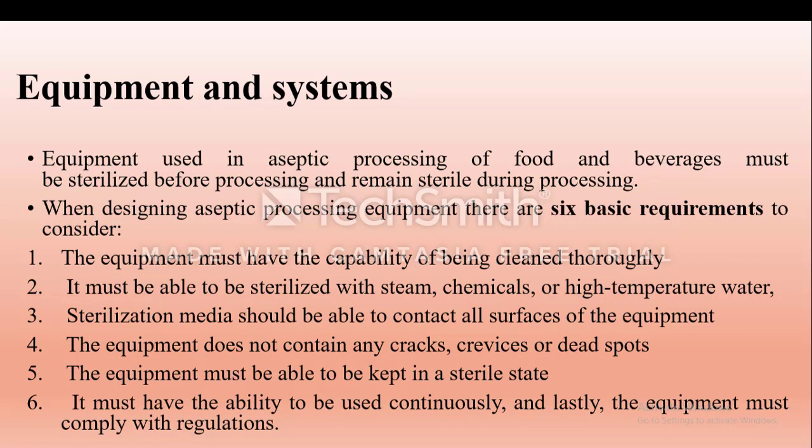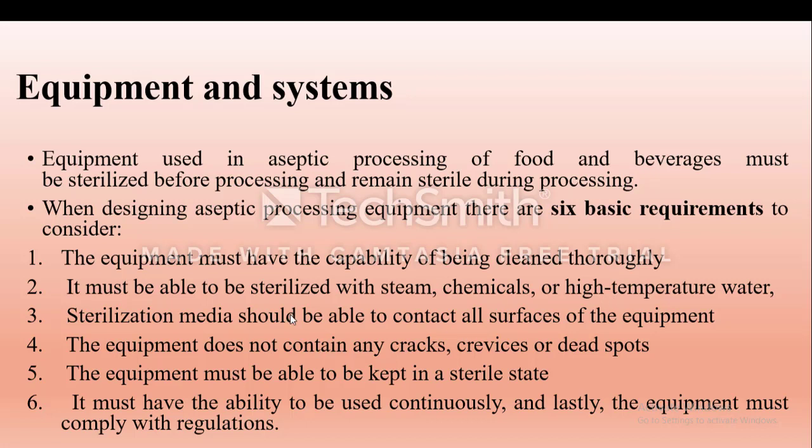The equipment used in aseptic processing. When aseptic equipment is made, there are six basic requirements of aseptic processing. The equipment must be capable of being cleaned thoroughly. It must be able to be sterilized with steam, chemicals, or high temperature water.